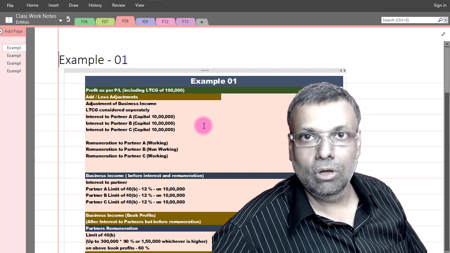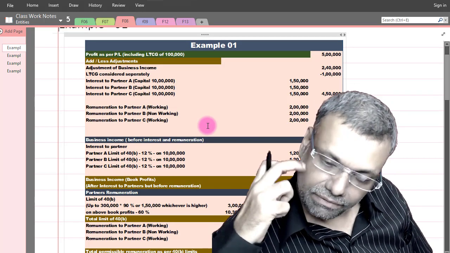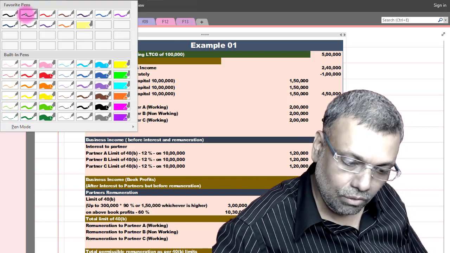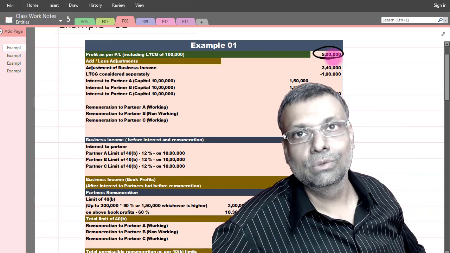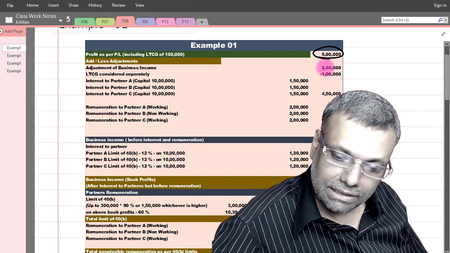This example you better copy down. Now see, in this particular case, how are we going to solve and answer every question? We start with profit as per P&L, that we are very much used to now. So start with profit as per P&L and do all the headwise adjustments.